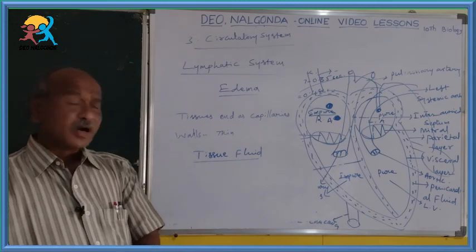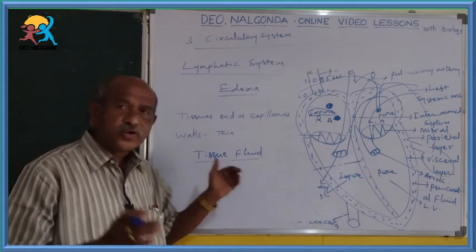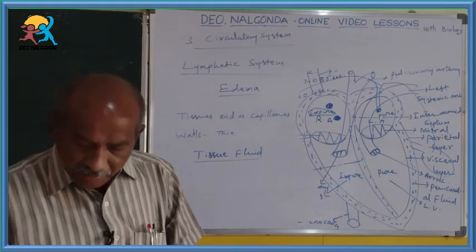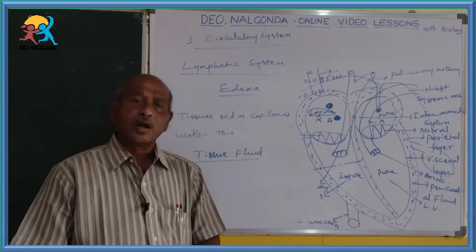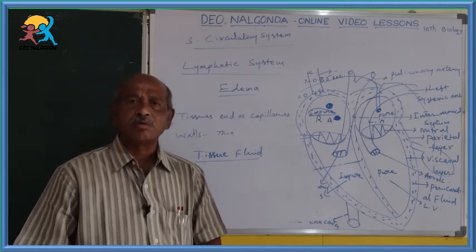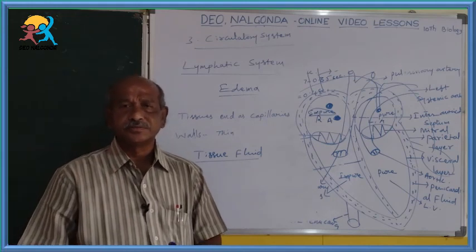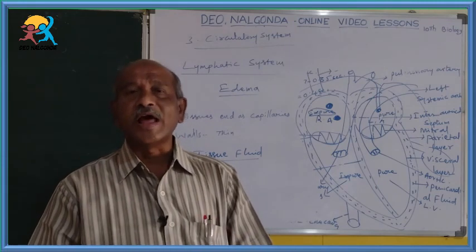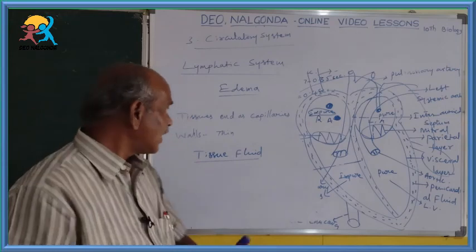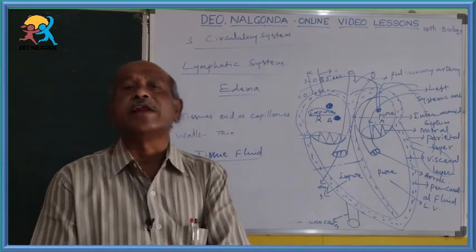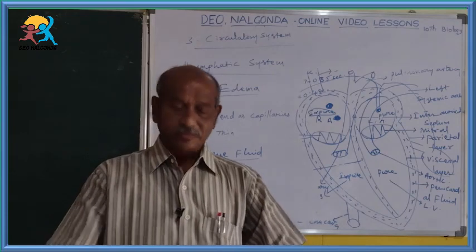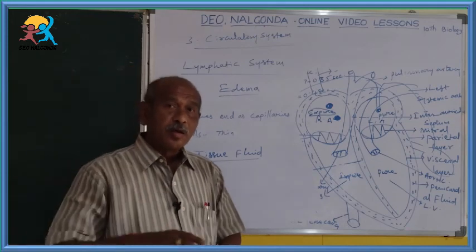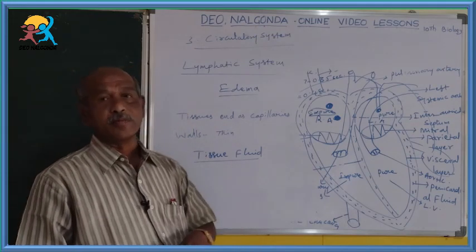Okay, but the tissue fluid collected in the tissue is not stored for a long time. Already the capillaries are very minute, and again in the capillaries some venules are present. So some of that collected tissue fluid can enter the veinlets. Veinlets to veins, and veins enter the heart. Okay, that is the main important point you have to remember.